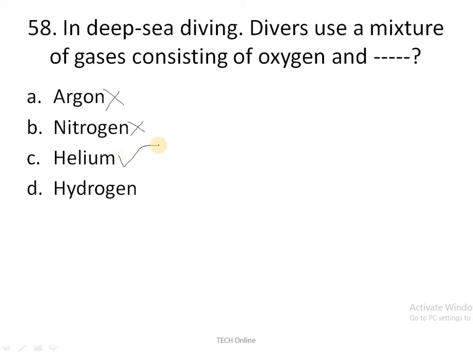A mixture of helium and oxygen is used by deep sea divers for respiration. Here helium is less soluble in blood even at very high pressure. That is why it is used. Also this mixture is used in artificial breathing for asthma patients. Whereas hydrogen is the wrong answer. So the correct answer is helium.